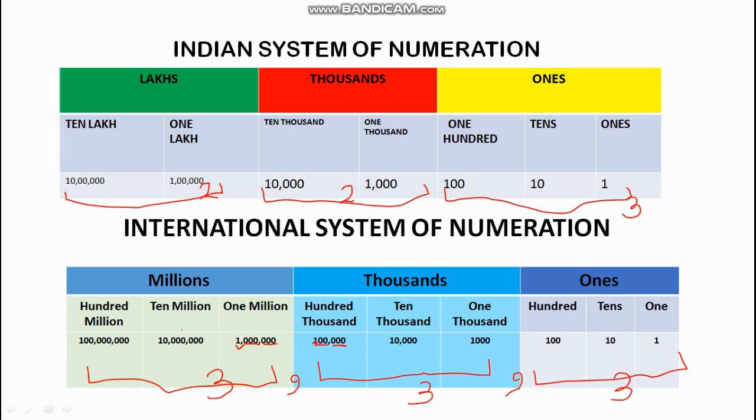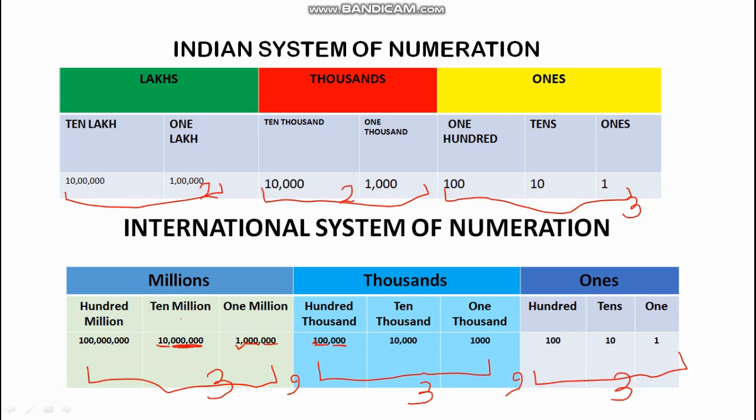When we go to 10 million, you can see 10 and then 6 zeros. So this becomes 10 million. We can say that 10 million has 7 zeros.